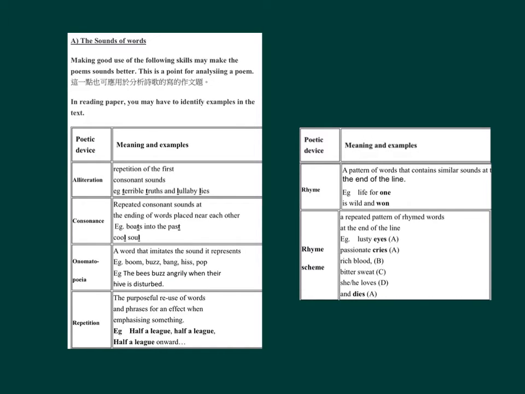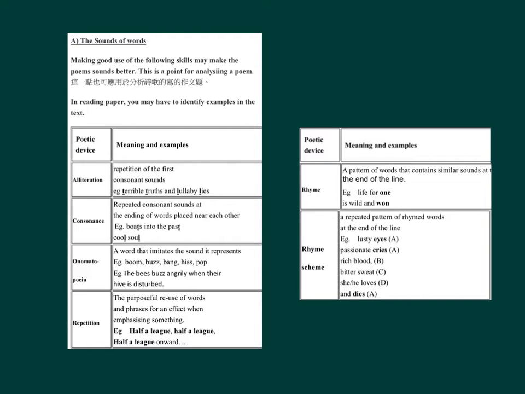Poetic device, repetition, meaning, examples. The purposeful reuse of words and phrases for an effect and emphasizing something. For example, half a league, half a league, half a league onward. Poetic device, rhyme, meaning, examples. A pattern of words that contain similar sound at the end of the line. For example, 9 for 1 is Y and 1.